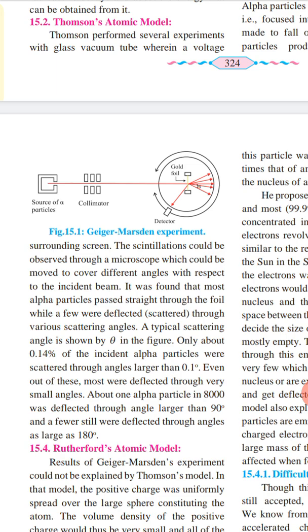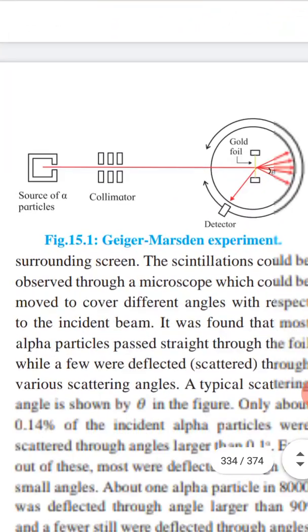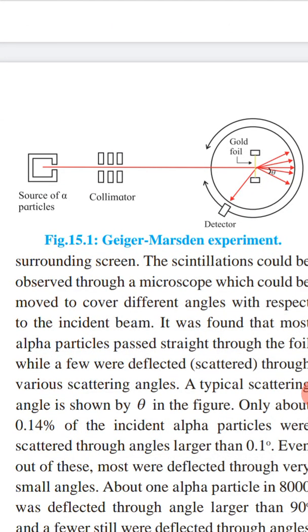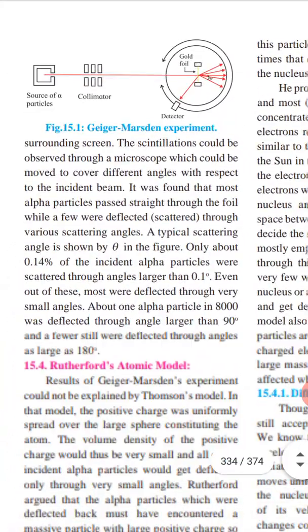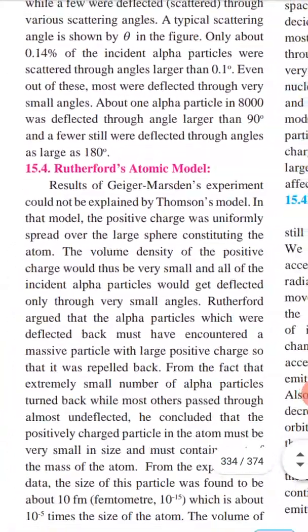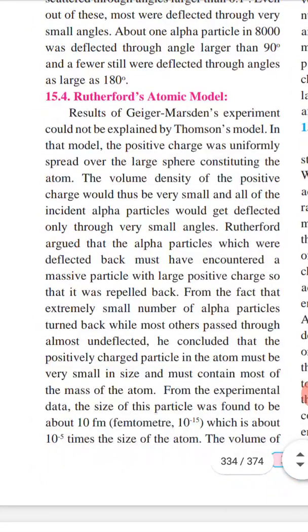So this is the Geiger-Marsden experiment. You can see the diagram where the source of particles, that is alpha particles, is used here. The collimator is used here. Then a detector is also used to measure the angle of the deflected ray. Gold foil is there. So this is a very important experiment from the early stages, when we did not know about the fundamental particles of the atom.